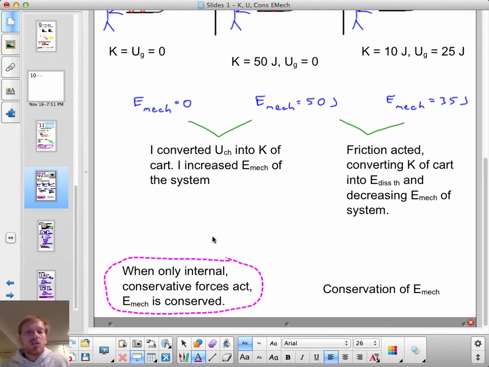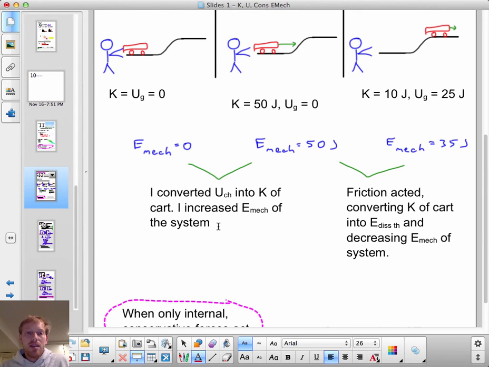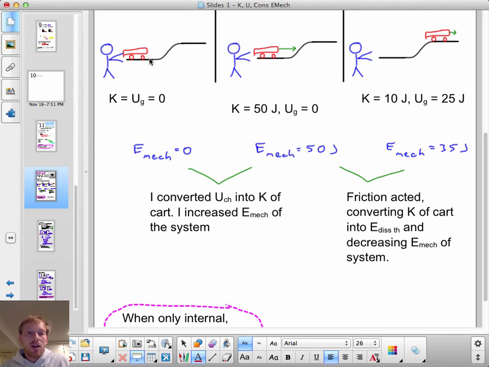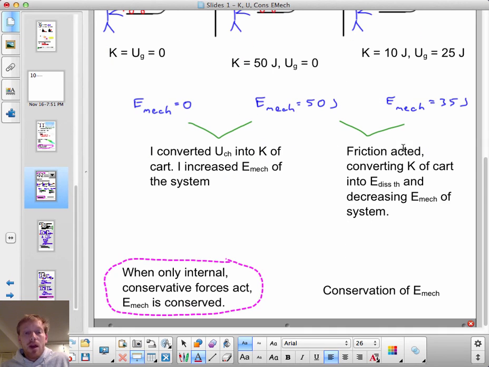When only internal conservative forces act, mechanical energy is conserved. Here, a force external to the cart, earth, track system acted. I acted. I was external to the system. So this external force changed the mechanical energy of the system. Here, this non-conservative force, friction, acted, and that changed the mechanical energy of the system. But if only internal forces that are conservative act, then the mechanical energy of a system will be conserved.